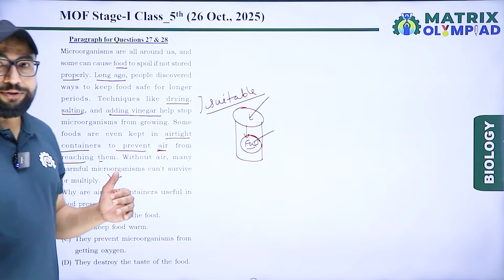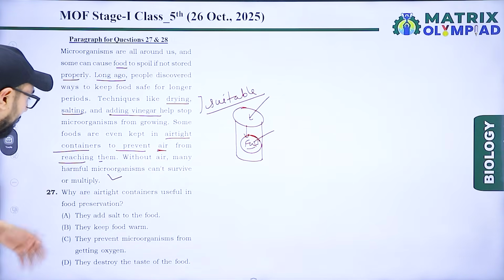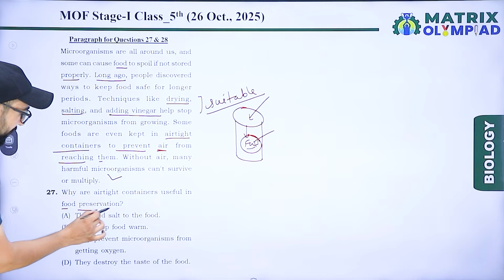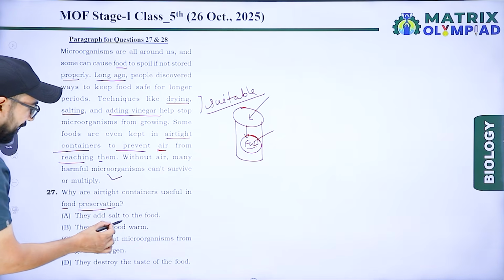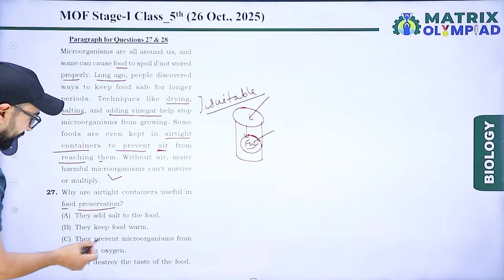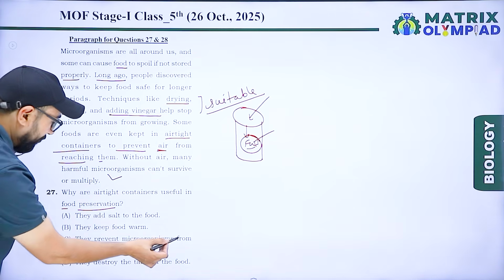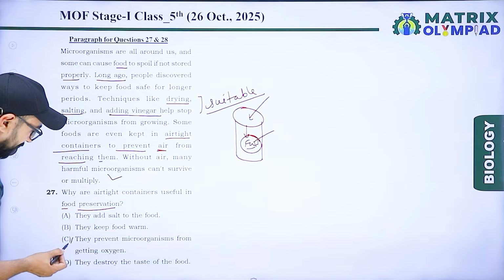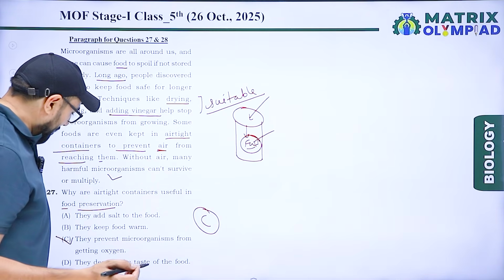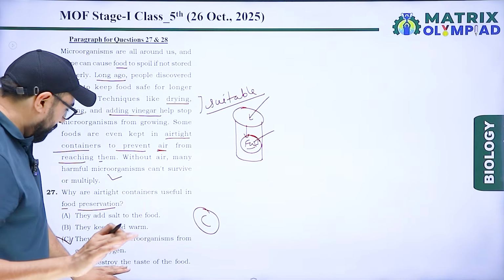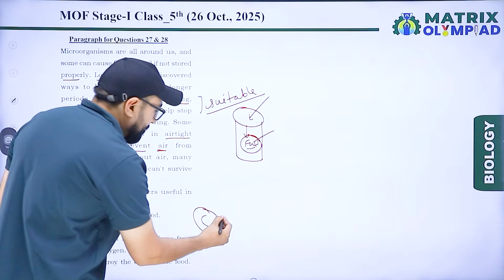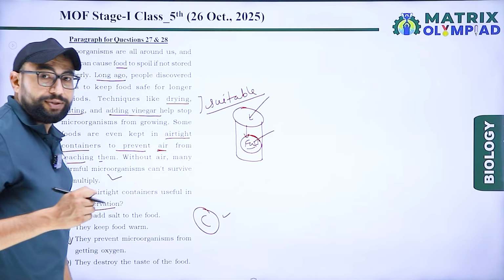According to the paragraph, the question is, why are airtight containers useful in food preservation? Option A, they add salt to the food. They keep food warm. They prevent microbes from getting oxygen. Option C is correct for this question. And last, they destroy? No. So according to the paragraph and concept, option C is right for this question.